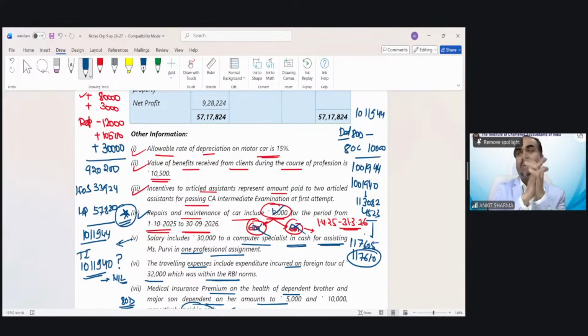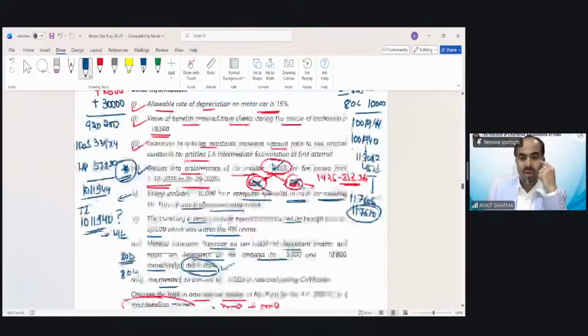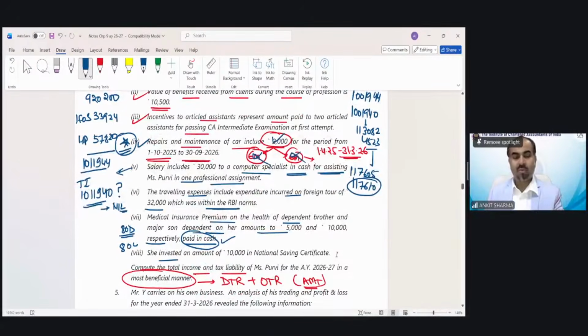Because there is question number 14 in your test your knowledge question, and only in that question has it been specifically asked to calculate the AMT. So I believe AMT calculation needs to be done when it has been specifically asked in the question. For clarification, you can send a mail to the BOS. They will definitely guide you. So that was the case, and the most beneficial in this case would of course be the default tax regime, because in the default tax regime, you do not need to pay any tax.